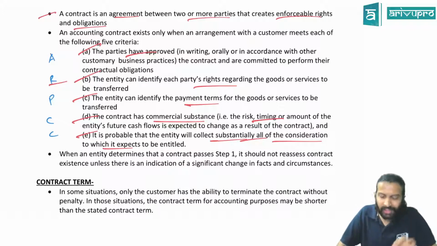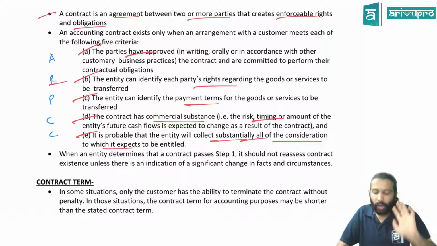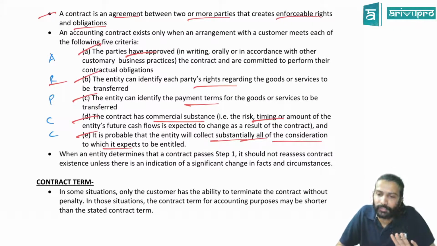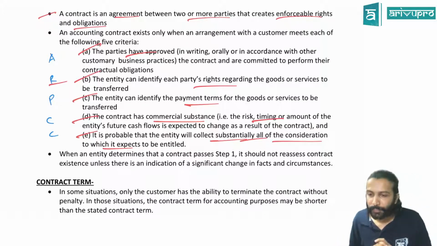If all these 5 terms are there, then we call it a contract. If one is missing, then it is not a contract. Then you can't apply Ind AS 115 to it, because the very first step is contract identification. So far, good.